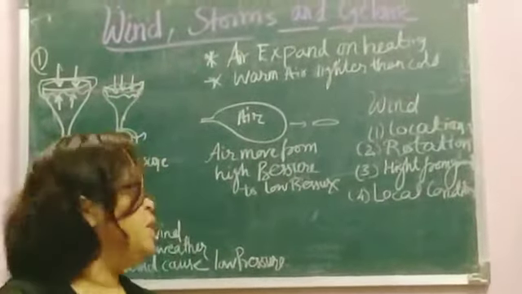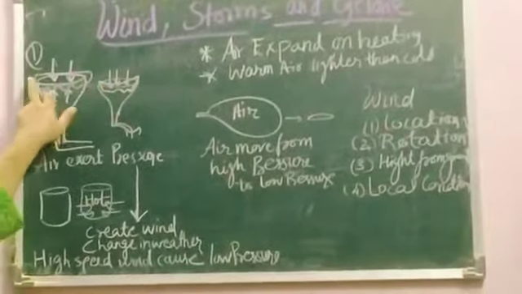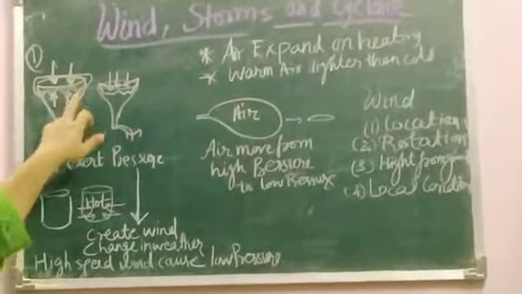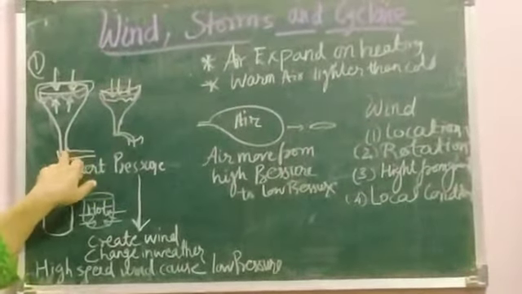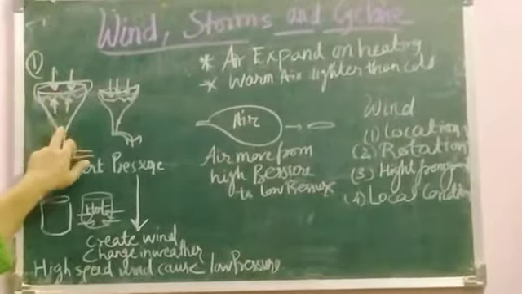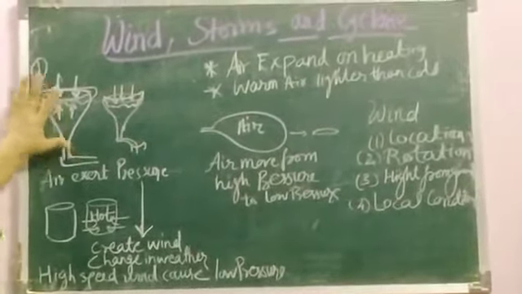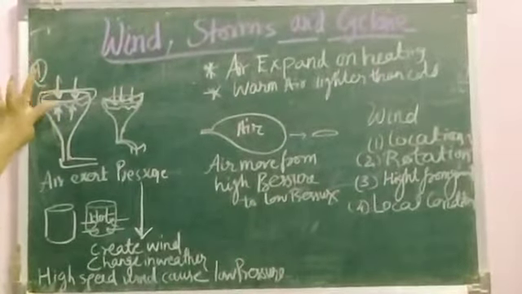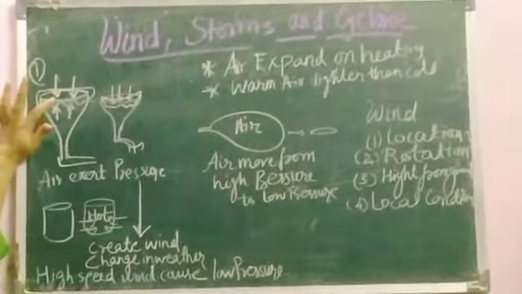If you take a funnel covered with a rubber sheet, and below that there is a rubber tube. When there is an equal pressure from up and down, what is happening? Both from the top and from the bottom the pressure on the funnel is equal.